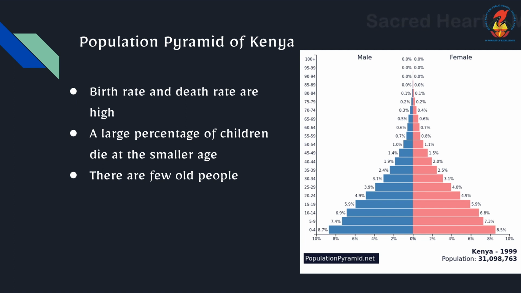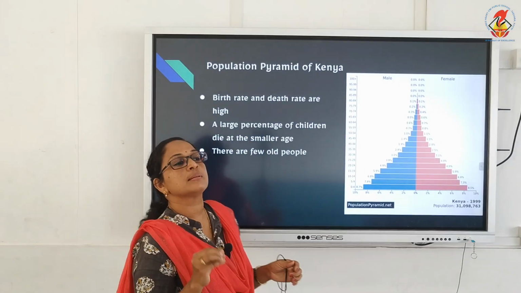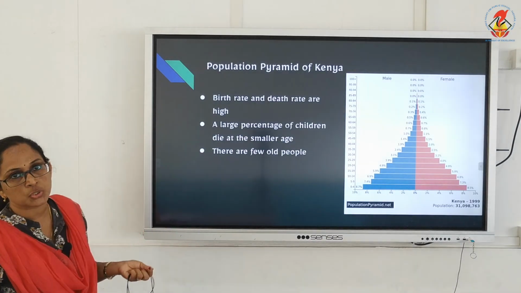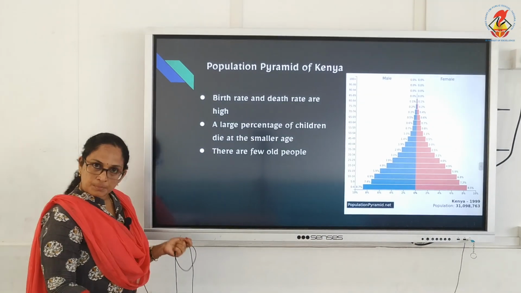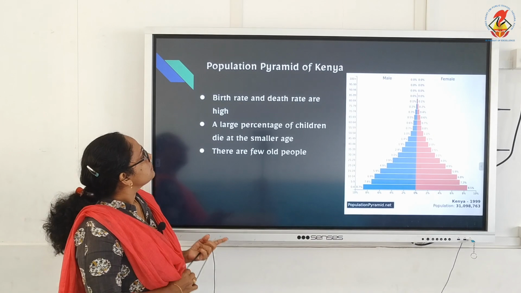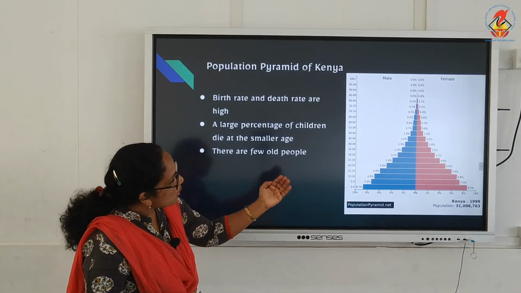That is why there are very few old age people, and you can see it narrowing to the top level. That means at the younger age itself many people die due to health issues or other problems, children. That's about Kenya.